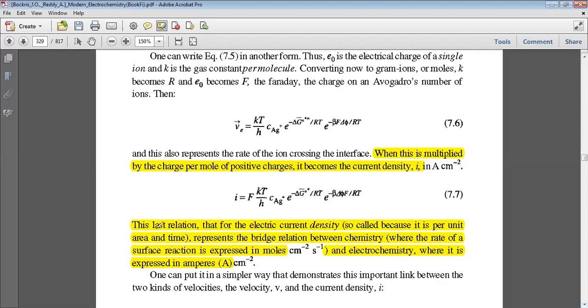So this last relation, for the electric current density, so called because it is per unit area and time, represents the bridge relation between chemistry, where the rate of a surface reaction is expressed in moles per square centimeter per second, and electrochemistry, where it is expressed in ampere per square centimeter. These two relations are very, very important.